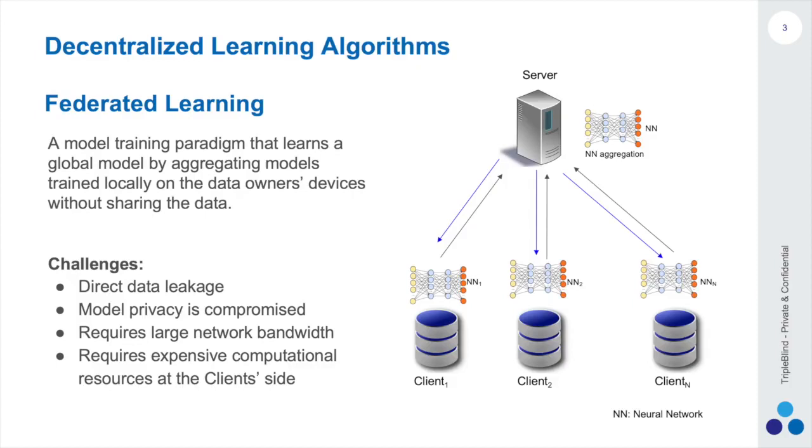The main advantage of federated learning is that it sends the model to the data, and therefore the data never leaves the data owner's premises. Some of the main challenges of federated learning include direct data leakage, the model privacy is compromised, and the protocol requires large network bandwidth. In addition, it requires expensive computational resources at the client side.